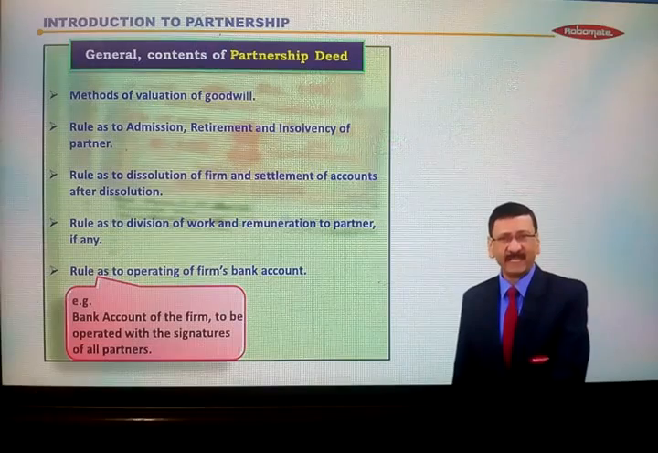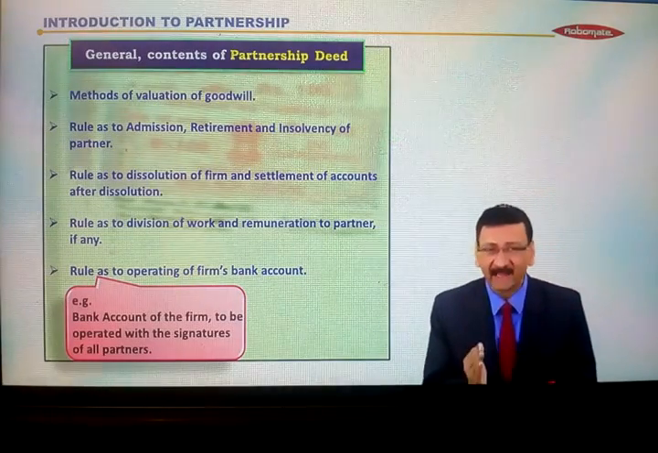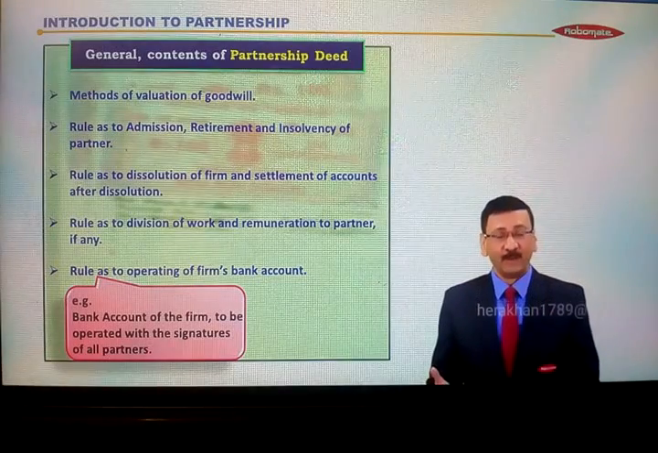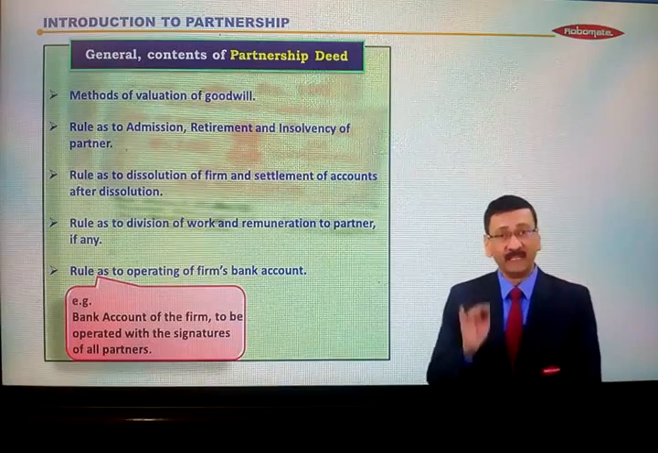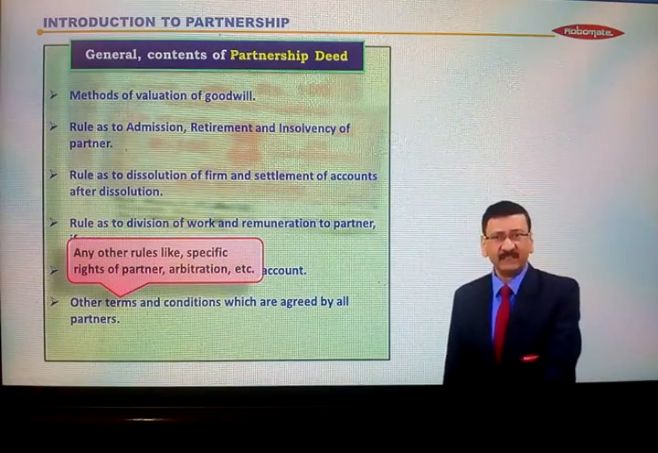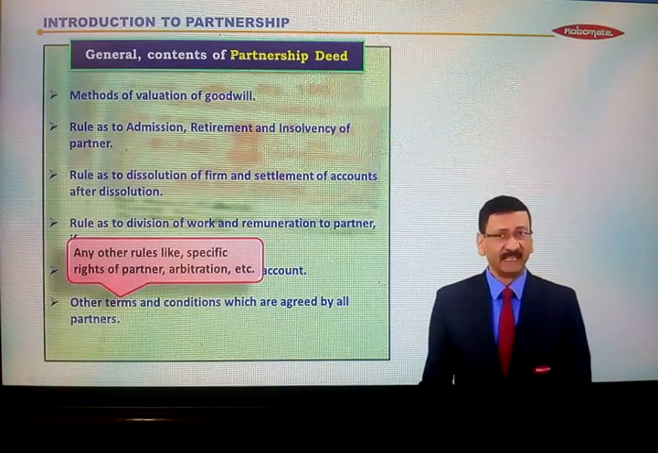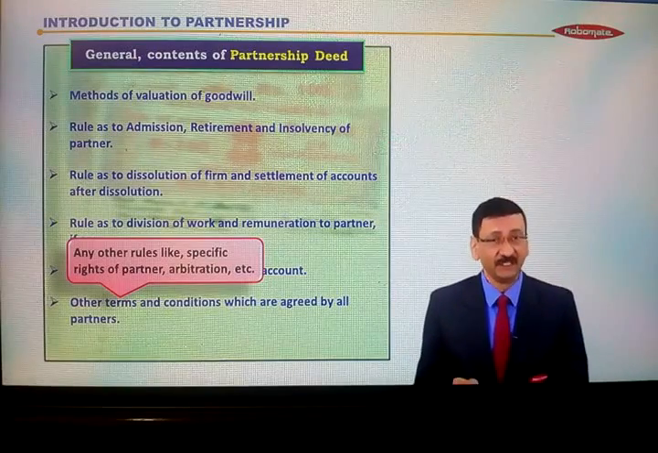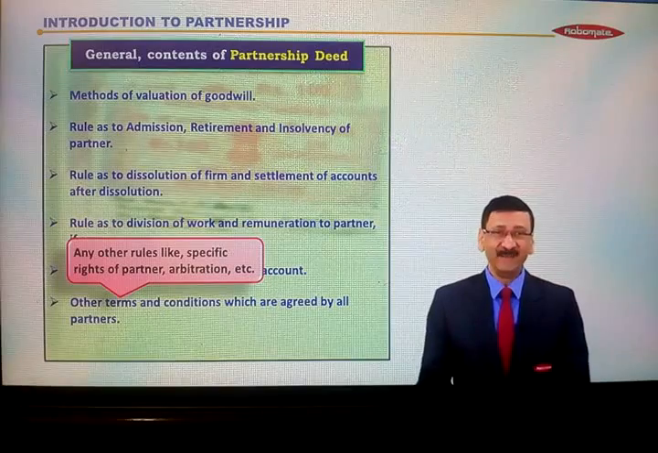Rules as to operating of firm's bank account. If firm bank account is there, how it would be operated, whether it needs the signature of all partners or any one partner, again it is specified in this. Then other terms and conditions which are agreed by all partners. So rules like specific rights of partners, arbitration, अगर कुछ है specific rules that should be mentioned in partnership deed.